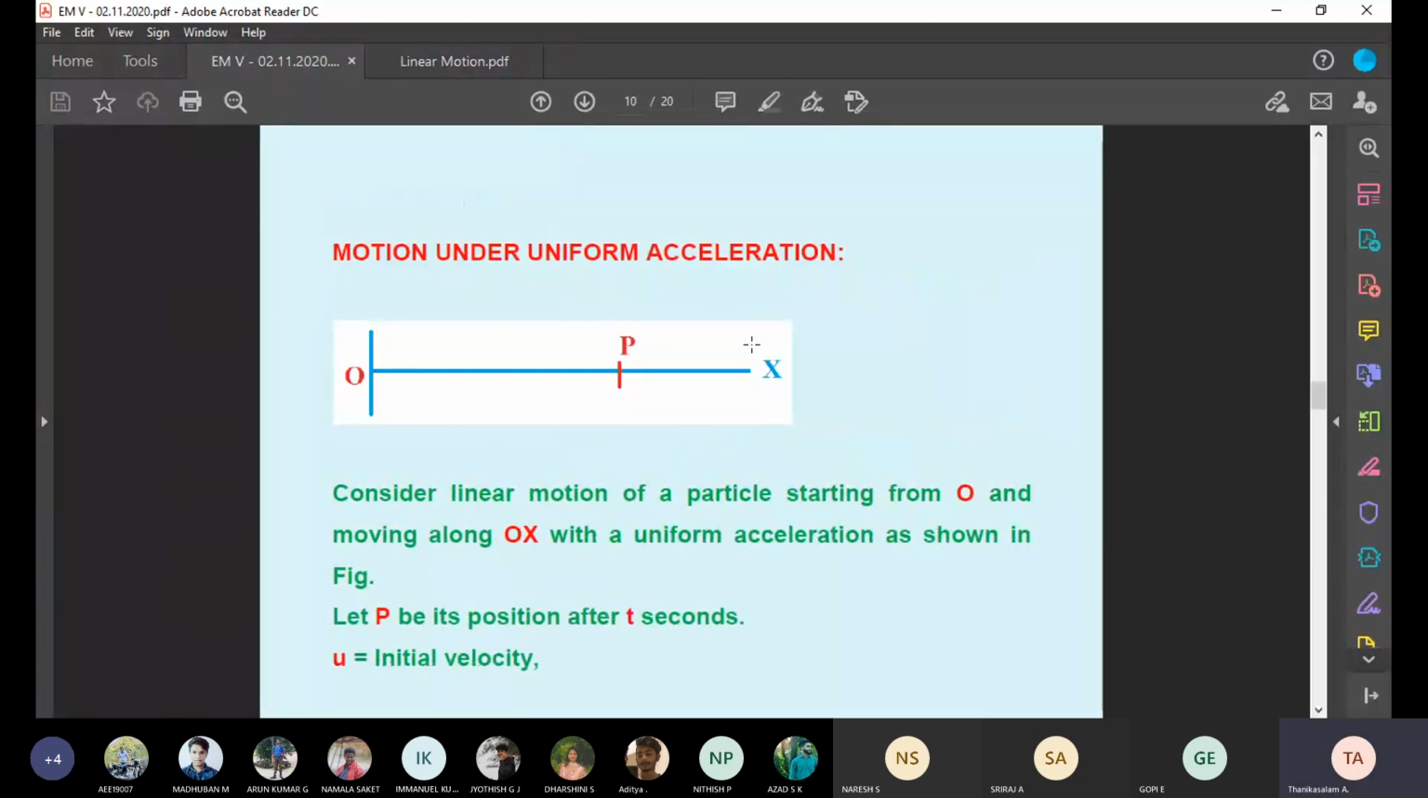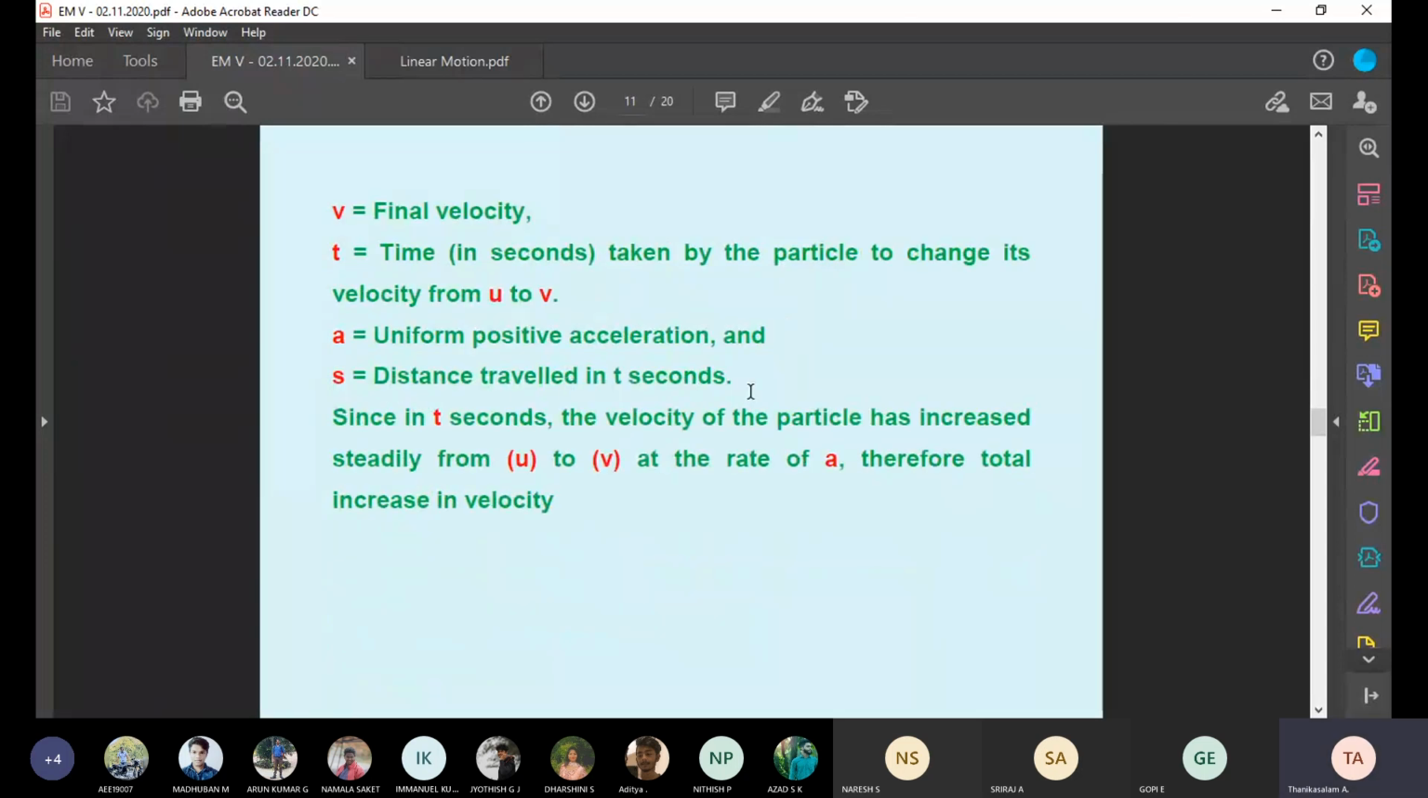Remember, U equals initial velocity. So imagine your car or bike started in first gear. After reaching second gear, the velocity changes. You have gone some distance. So S is the distance traveled in T seconds. A is the positive acceleration. Positive acceleration means what? Increases speed. V is the final velocity.